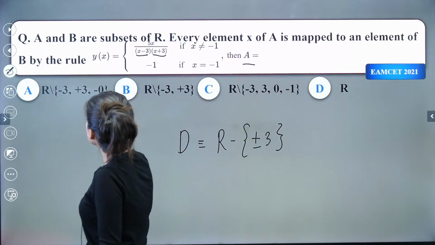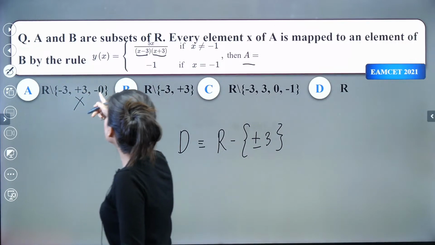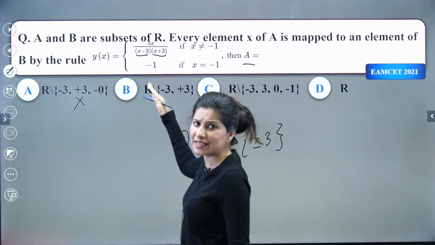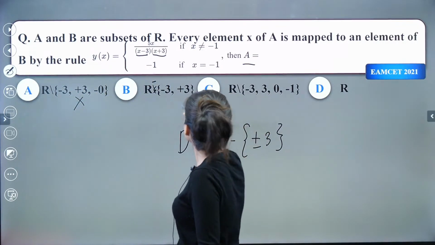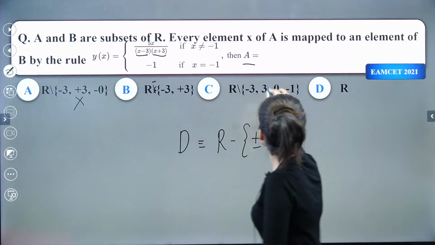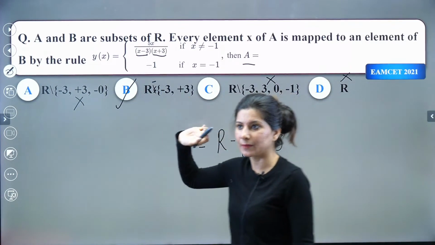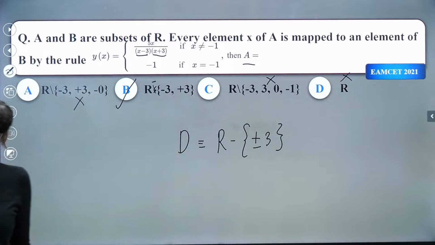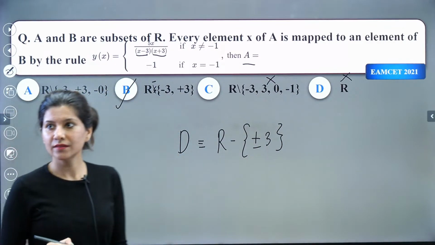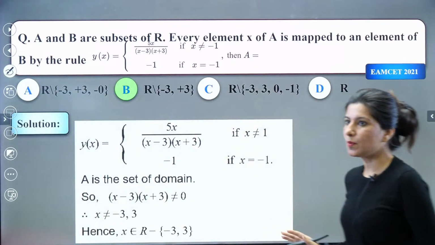So clearly 0, no, 0 we can't remove. So this is a minus sign, sorry, not a slash, it is minus. So can you clearly see that C is also wrong, D is also wrong? Only option B is absolutely right. Okay. Yes. Clear? Let us move on to the next problem.